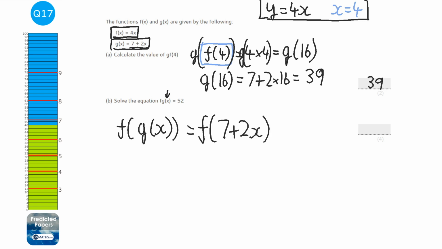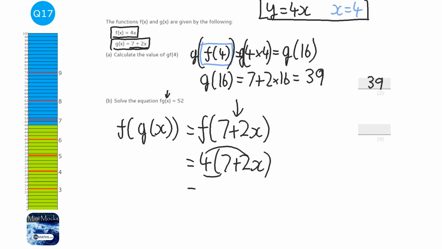Now f wants to then use that 7 plus 2x and feed it into the f of x equation. So f of x is 4 times x. We're feeding in the 7 plus 2x, so it's going to be 4 times 7 plus 2x. Then we can expand that a little bit.